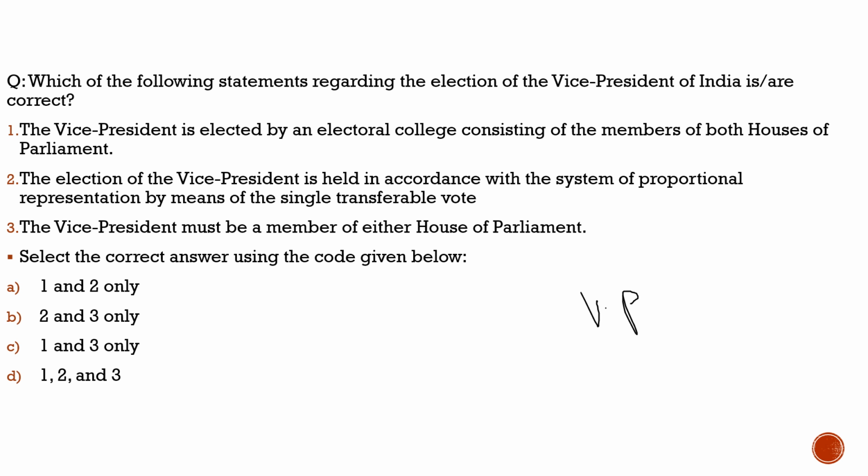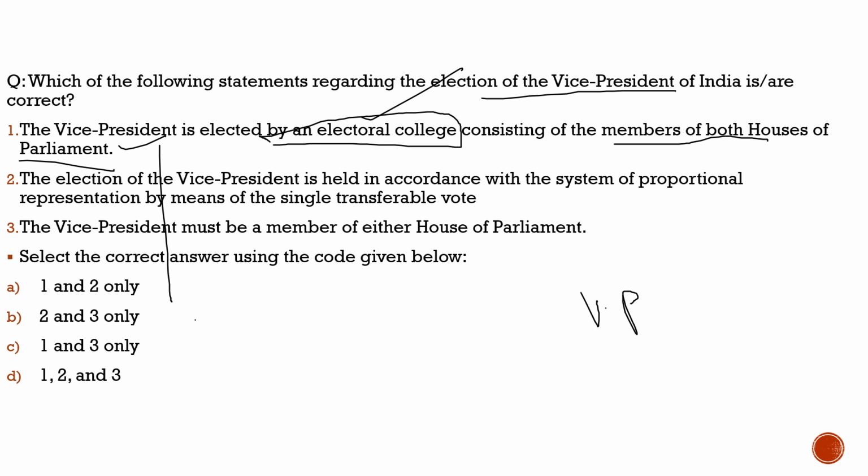Now today we have to discuss his election, the election of the Vice President of India. So let's understand that election with respect to this question. Here the question says, which of the following statements regarding the election of the Vice President of India is correct? First statement, the Vice President is elected by an electoral college, 100% correct, consisting of the members of both houses of the Parliament. This is true.